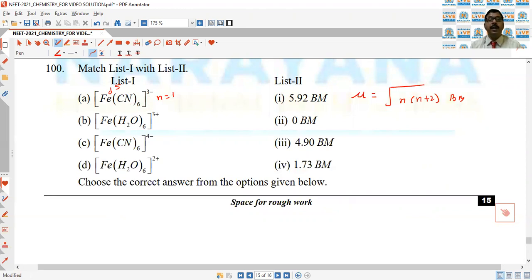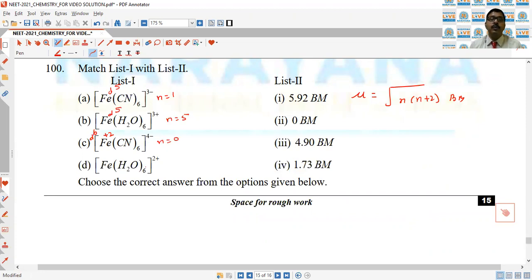H2O is a weak field ligand, and here again Fe is in +3 oxidation state, so it is d5. So the number of unpaired electrons will be 5. In Fe(CN)6 4-, Fe is in +2 oxidation state, so the electronic configuration is d6, and there is no unpaired electron.